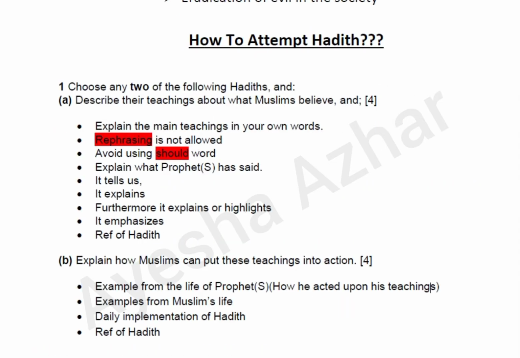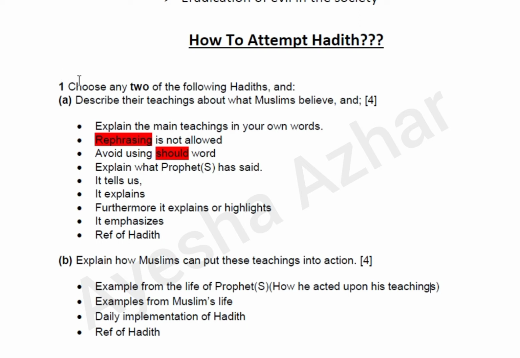After explaining the main themes difference, that is, the difference between communal and individual hadith, we are going to do how to attempt our hadith. As previously in the passages question, I explained to you how to attempt Quranic passages, what the do's and don'ts of attempting part A and part B are. In this case, we also have some do's and don'ts.